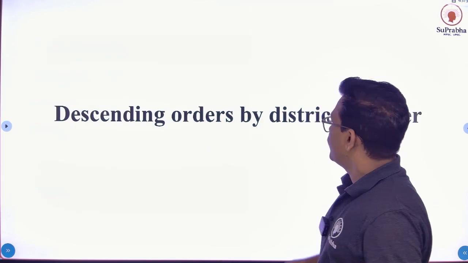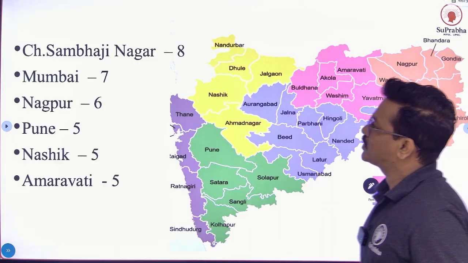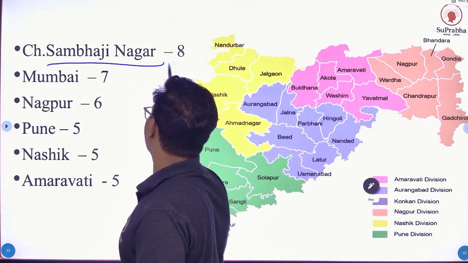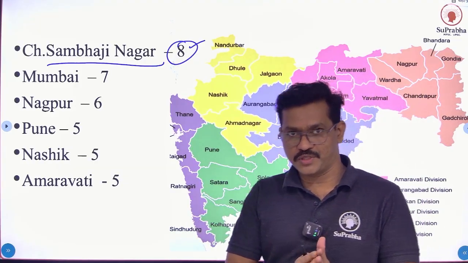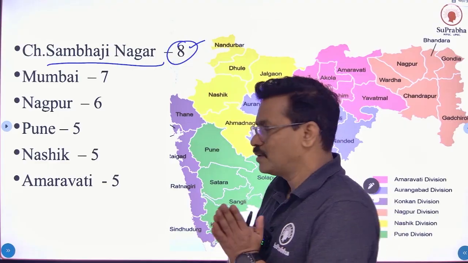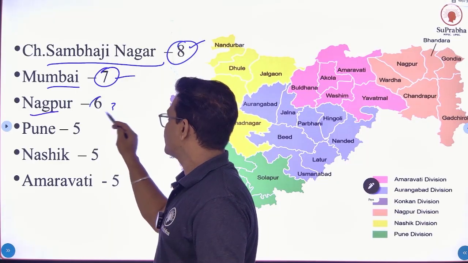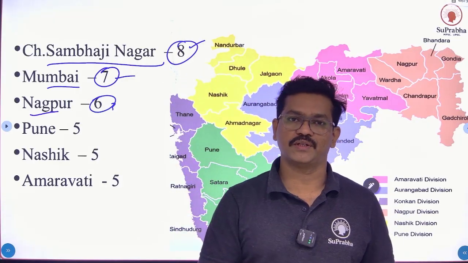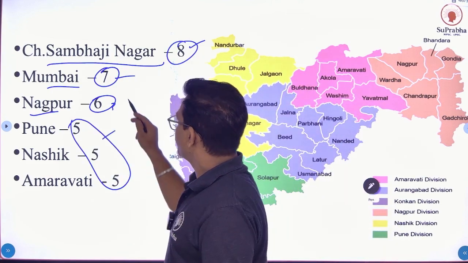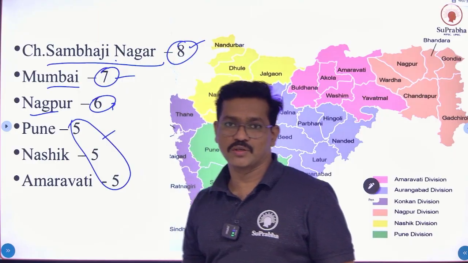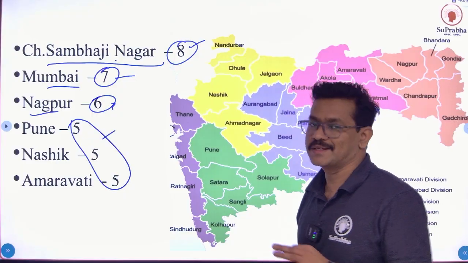So the next point is descending order by district number. Chhatrapati Sambhaji Nagar Administrative Division has 8 districts. This is the top administrative division based on the district number. Second, Mumbai, 7 districts. Nagpur is third, 6 districts. Pune, Nashik and Amravati, these 3 administrative divisions have 5 districts. So remember that Chhatrapati Sambhaji Nagar has 8 districts. Next, Mumbai has 7 districts and Nagpur has 6 districts.